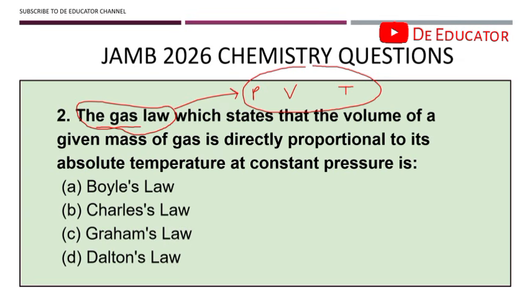All right. Now, if you have P and V, there's a particular law that will come to your mind, which is Boyle's law, which means that your temperature is kept constant. If you have volume and temperature, the law that comes to your mind is Charles' law, right? If we have the three of them, the law that comes to mind is the ideal gas law, which involves the pressure, volume, and temperature. Now let's quickly look at what the question says. The question says volume, and the question says temperature. Meanwhile, pressure is constant, which clearly shows us that Charles' law is the answer to this question. So you have Charles' law.